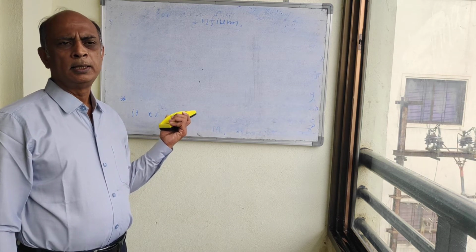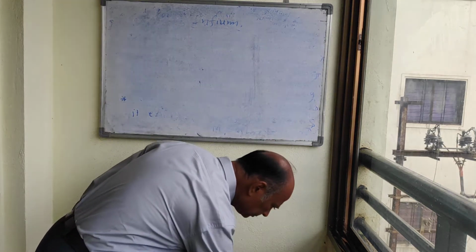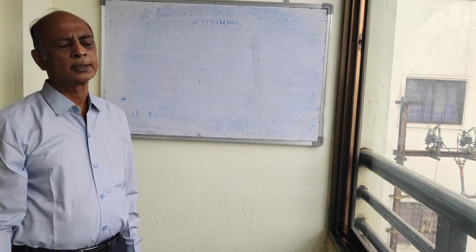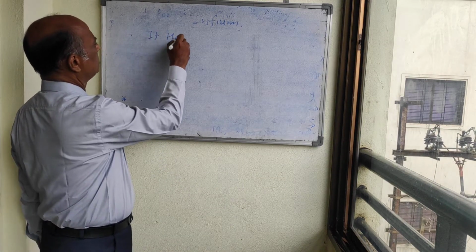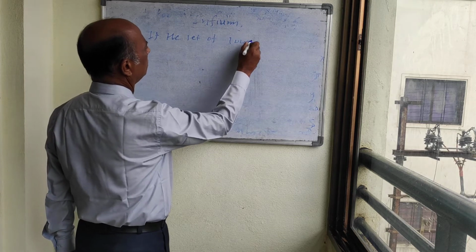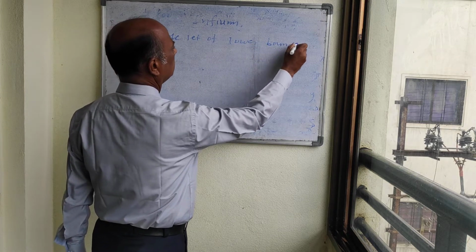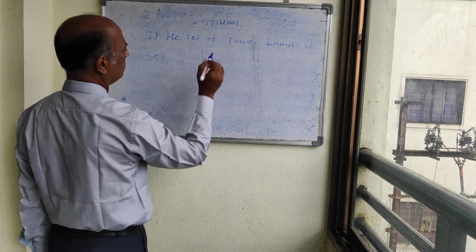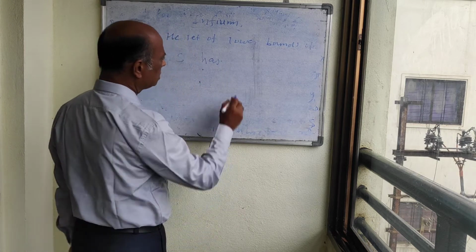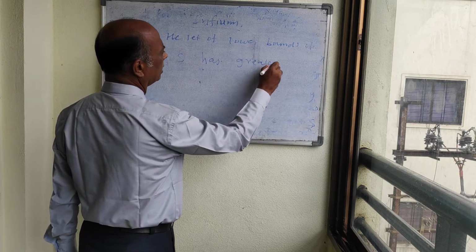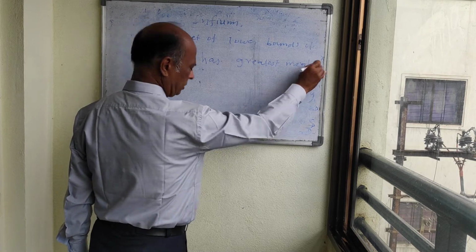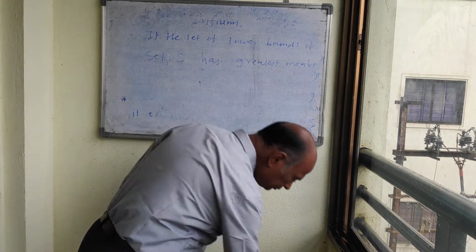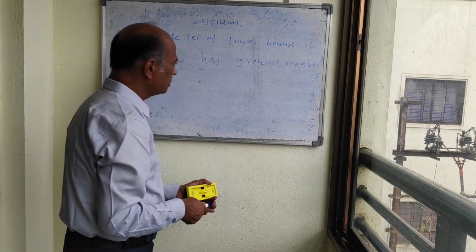Infimum means, if the set of lower bounds of a set S has a greatest member, then suppose it is small m.